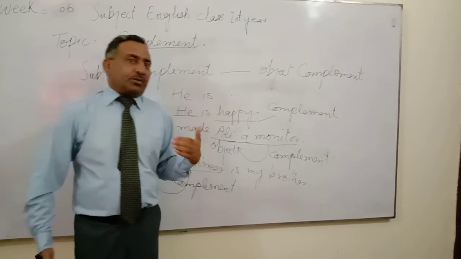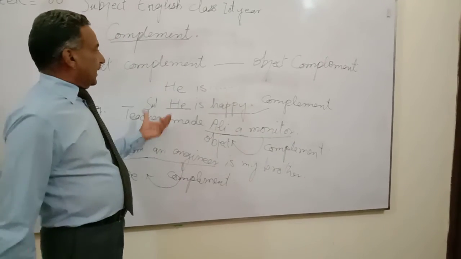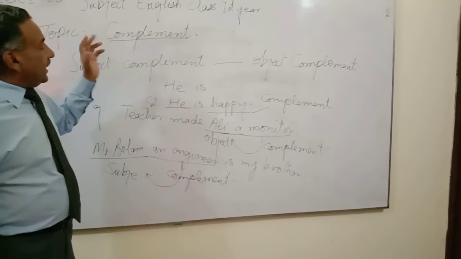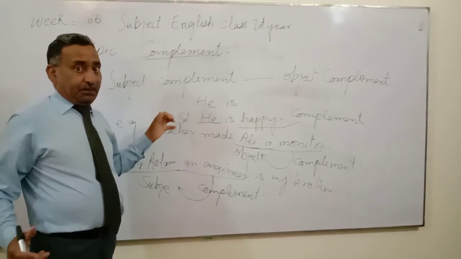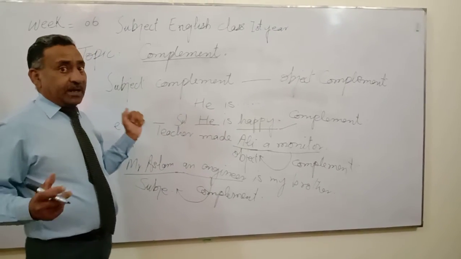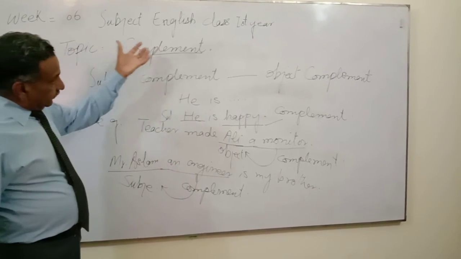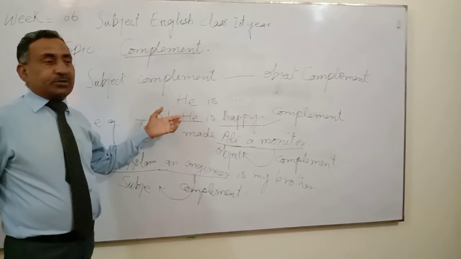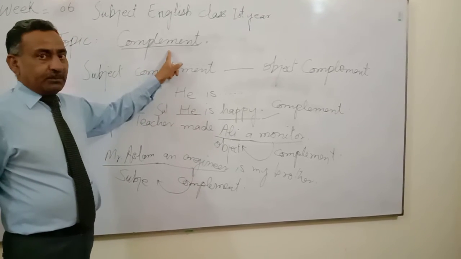So in this lecture, these are the main components I have told you. What is complement?